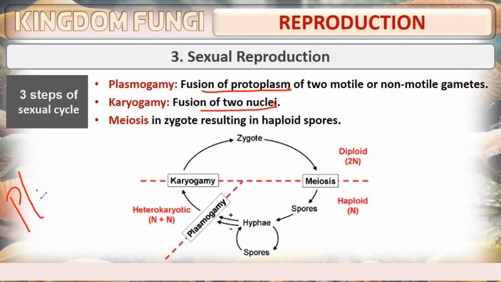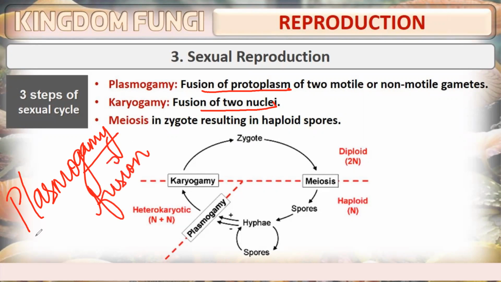Plasmogamy: plasmo is protoplasm, so it is fusion of protoplasm.